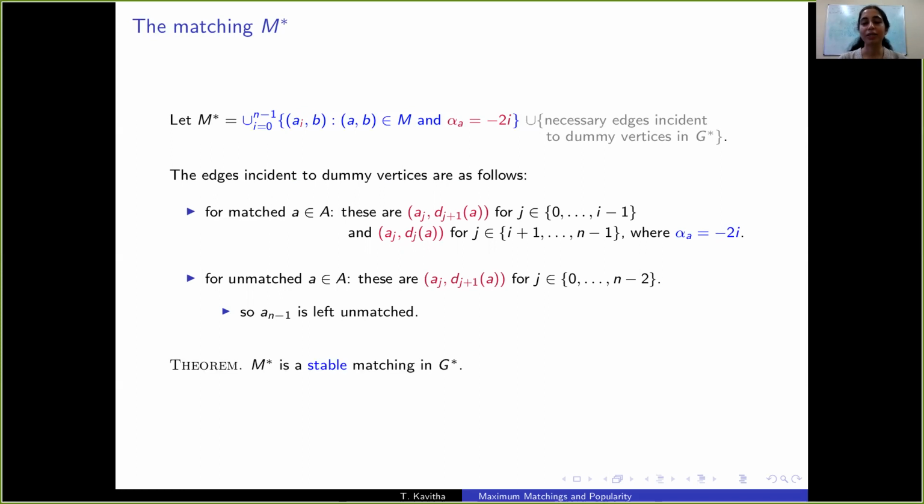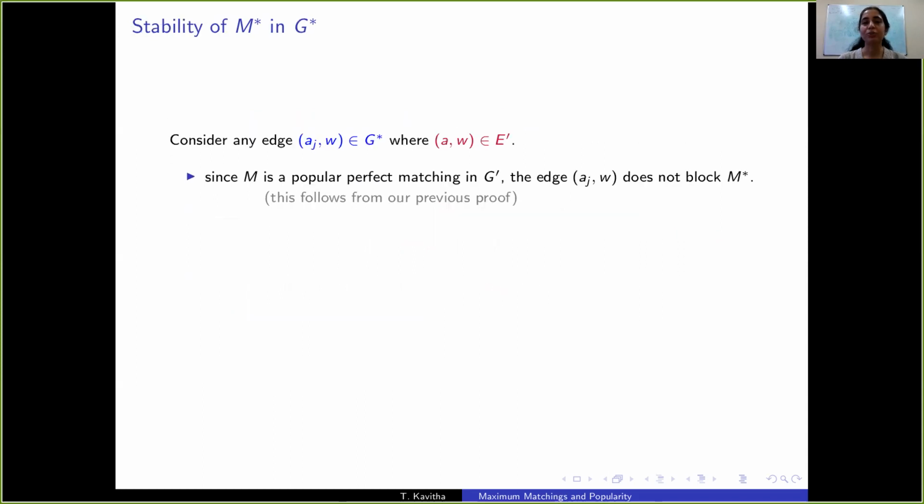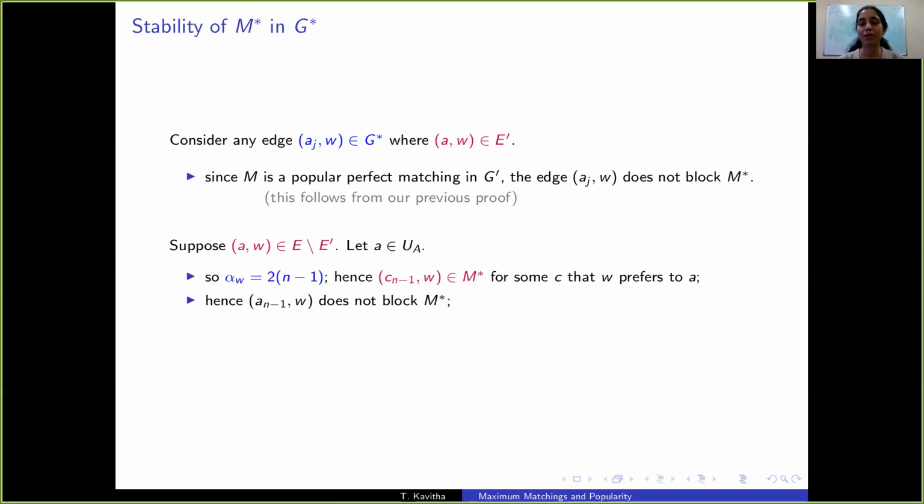And we claim M star is a stable matching with G star. So let's consider any edge AJW that arises out of an edge that belongs to the subgraph G prime. It follows exactly from our previous analysis that this edge AJW does not block M star. So what we need to focus on are the edges that are missing in G prime. Each of these edges has an unmatched vertex as an endpoint.